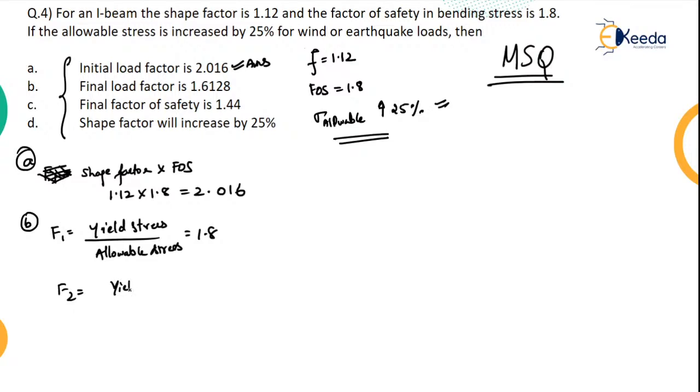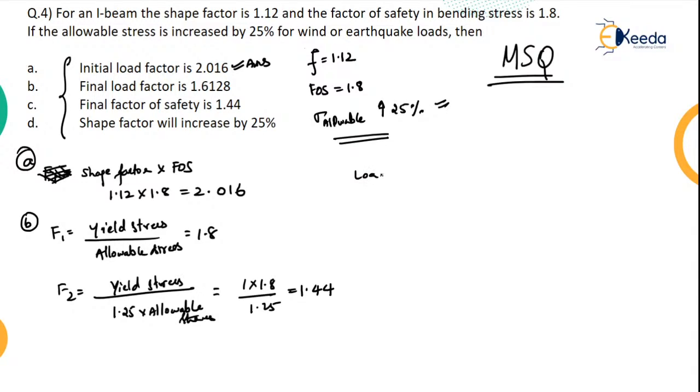Your yield stress whole divided by 1.25 times the allowable stress. So how much will this come up to? 1 into 1.8 whole divided by 1.25. So this will come up to 1.44. Now what will be your load factor in that case?